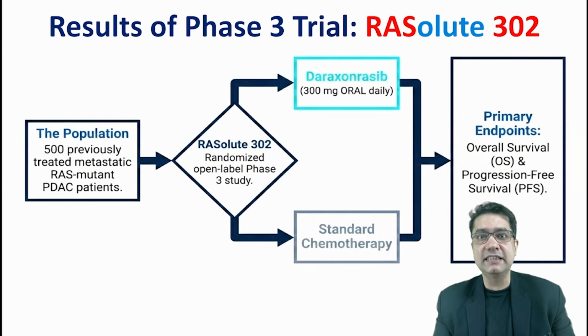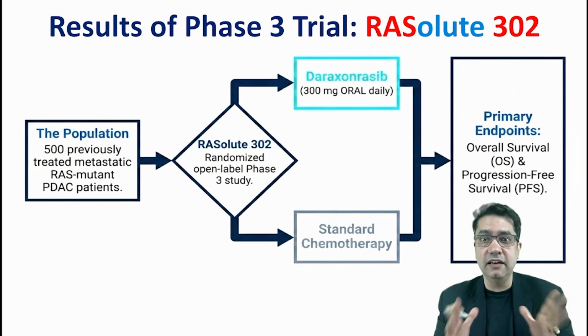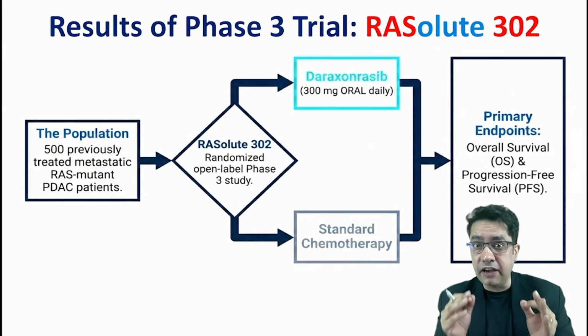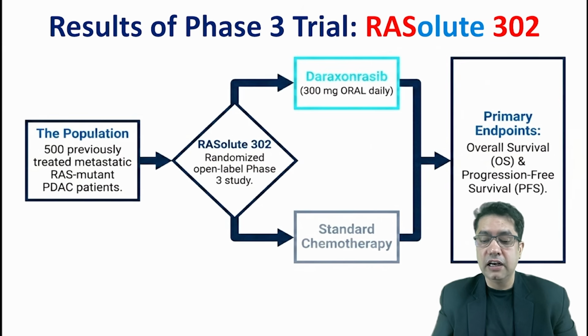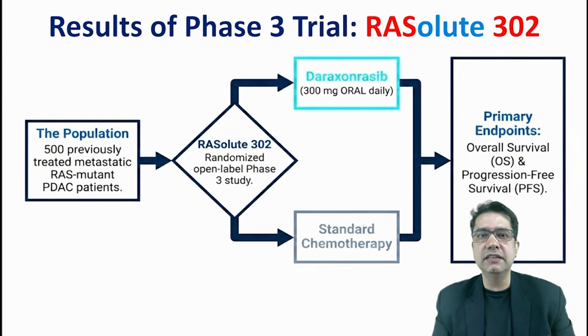Now, the point is how we tested this drug. The phase 3 trial is the last trial, in which we find the efficacy of a drug. So with this drug, the trial name was RASolute trial 302. So what happened in this trial?